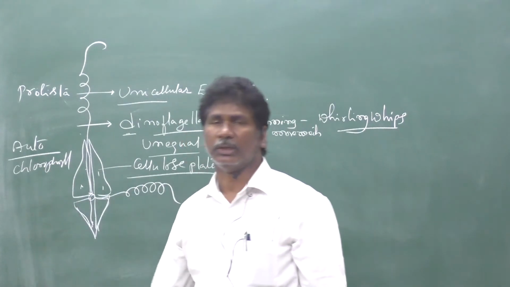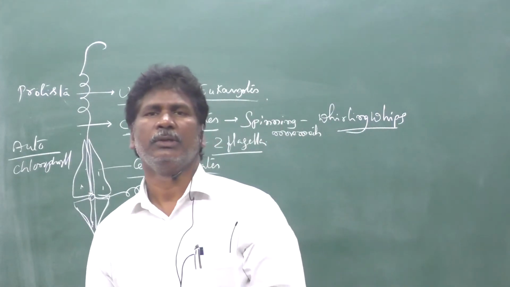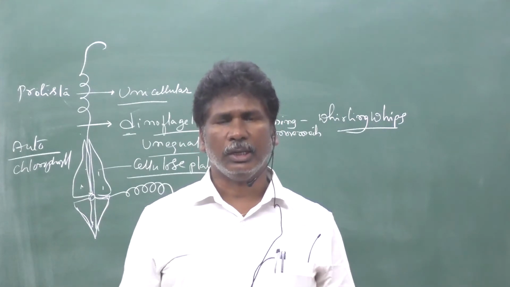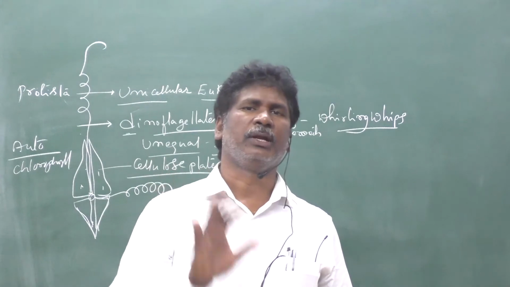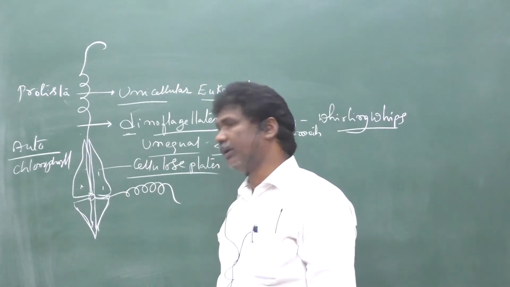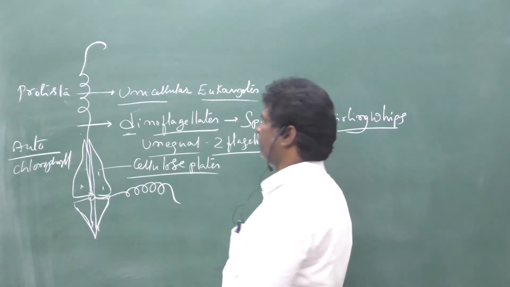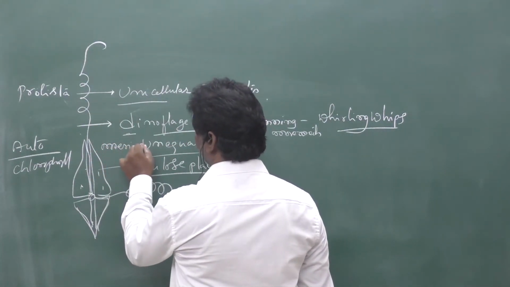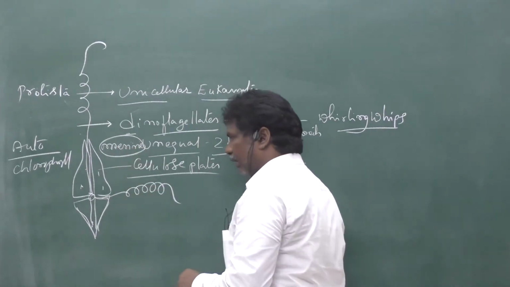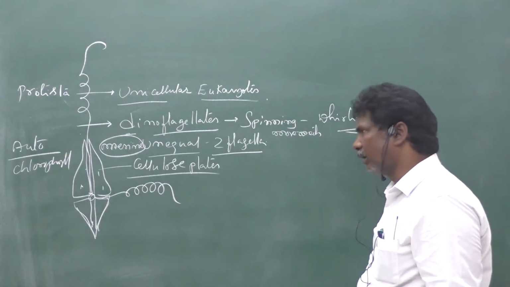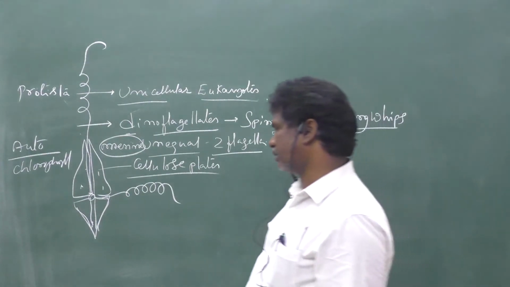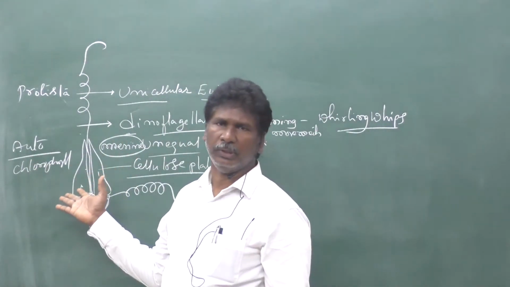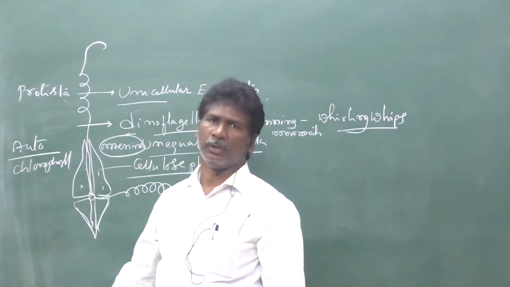Due to the presence of all these, they can show different colors: violet color, pink color, blue color, orange, red. So different colored dinoflagellates are available on the water surface, especially in marine water. But these contain chlorophylls, they can prepare their own food. So hence these are autotrophs.